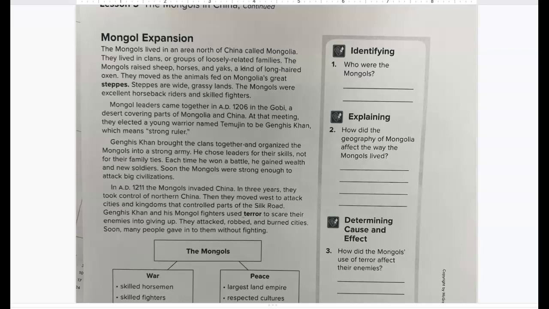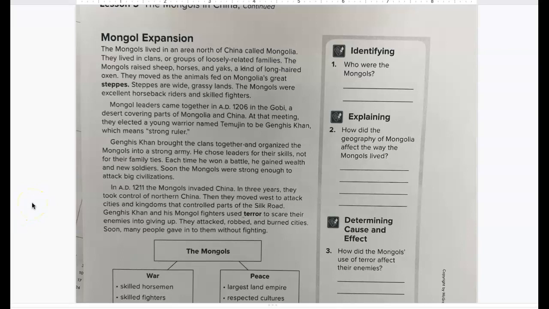Mongol leaders came together in AD 1206 in the Gobi, a desert covering parts of Mongolia and China. At that meeting, they elected a young warrior named Temujin to be Genghis Khan, which means strong ruler. Genghis Khan brought the clans together and organized the Mongols into a strong army. He chose leaders for their skills, not for their family ties. Each time he won a battle, he gained wealth and new soldiers.